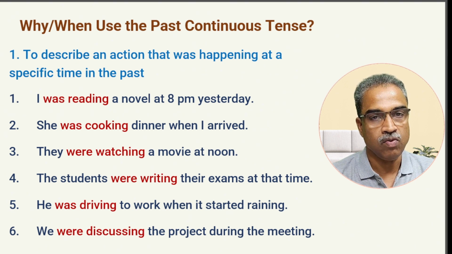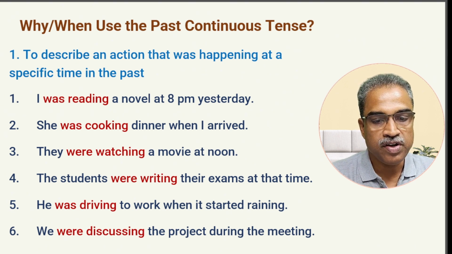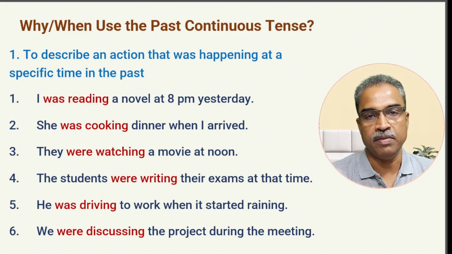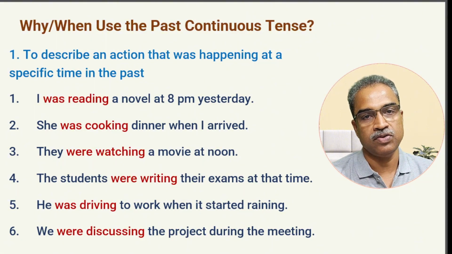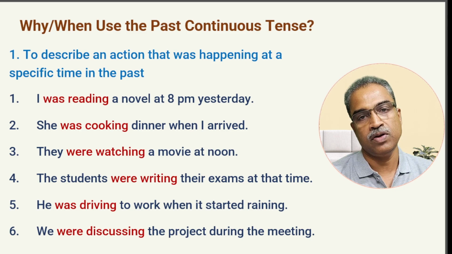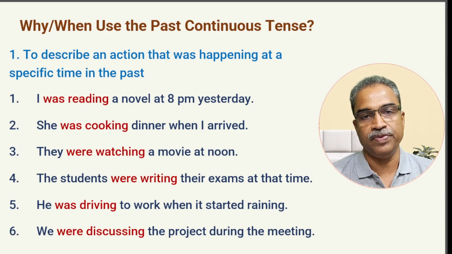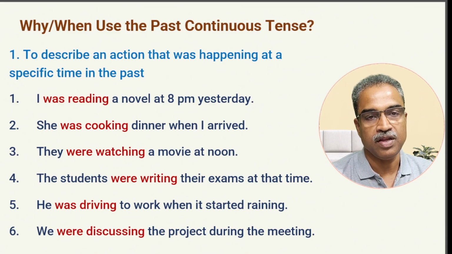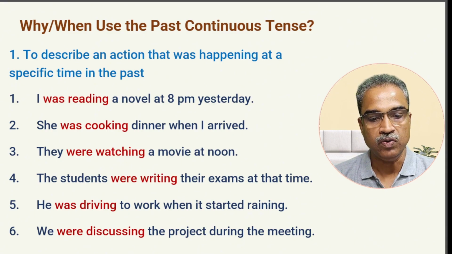So they were watching. The students were writing their exams at that time. At that particular time in the past, what were the students doing? They were writing their exams. So that was going on. And next one, he was driving to work when it started raining. So sometime in the past, it started raining. And that time, what was happening there? He was driving. He was driving to work.